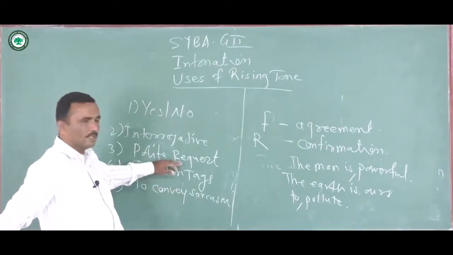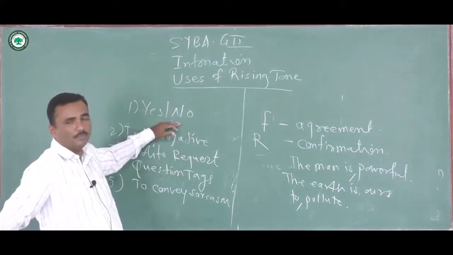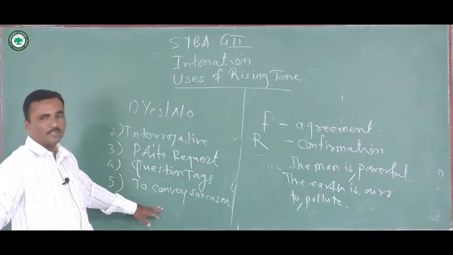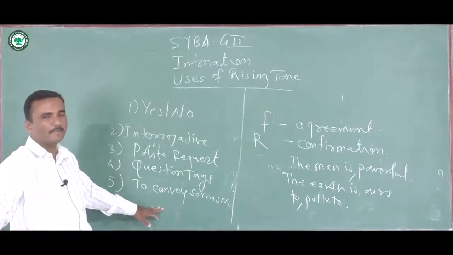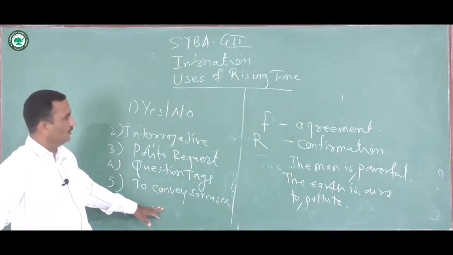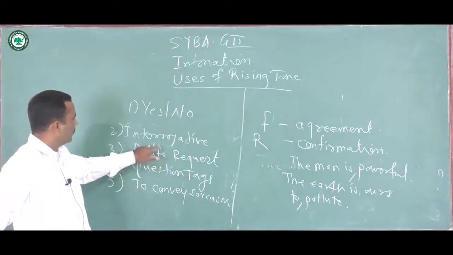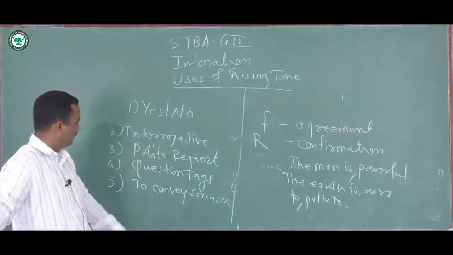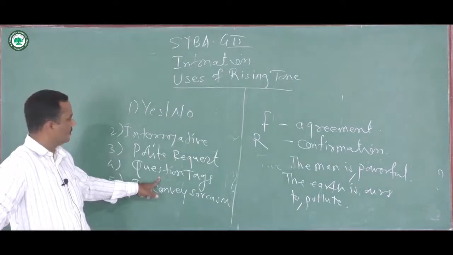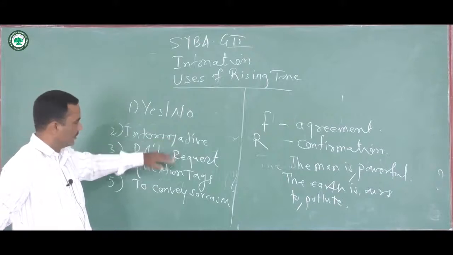Then there are situations like polite requests, interrogative statements, or yes-no questions. We have to keep in mind these five situations where rising tone is generally used by speakers. But as far as the difference between falling tone and rising tone is concerned, we have to keep in mind two points: interrogative questions and question tags.